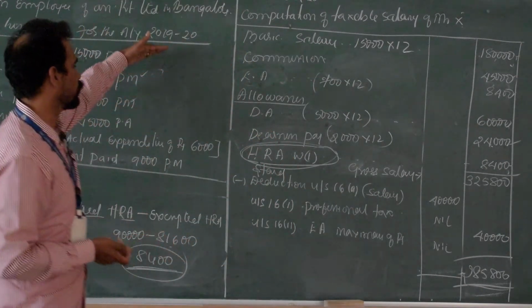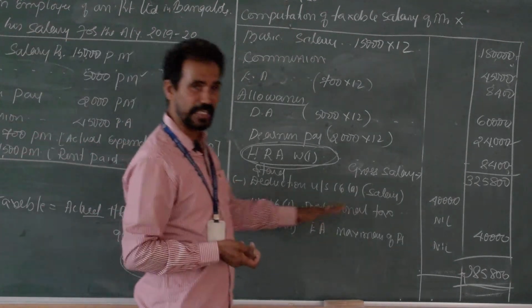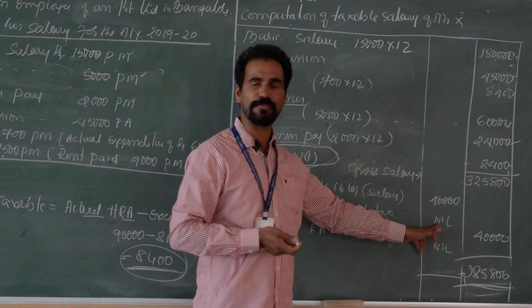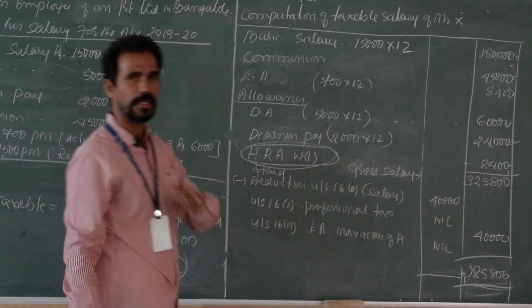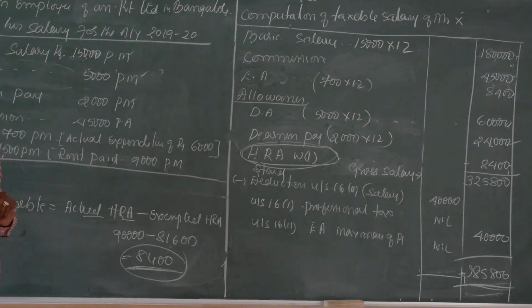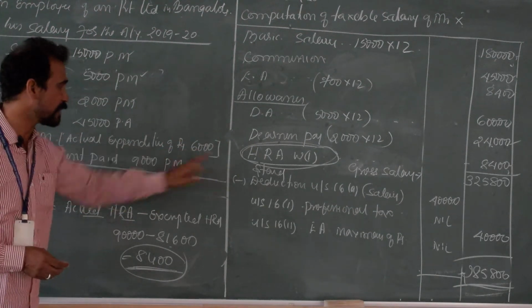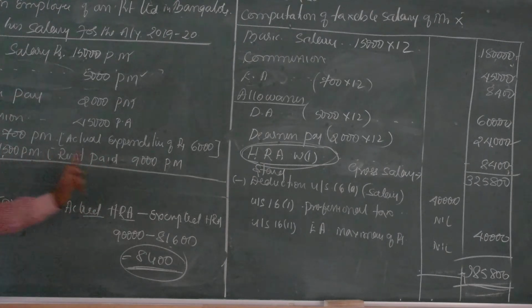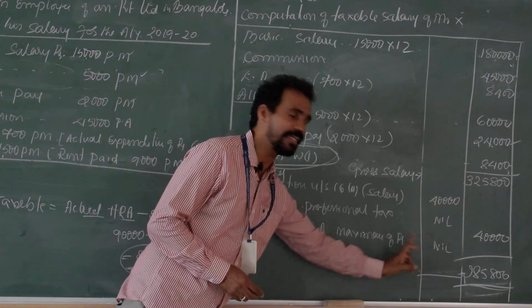In the sum he is not given any professional tax; you should minus the professional tax if given, but I am showing nil. Next, entertainment allowance. Here he is given EA, but I am not deducting any EA.